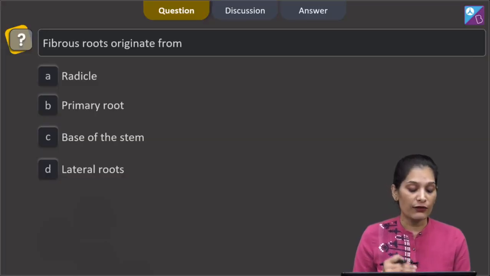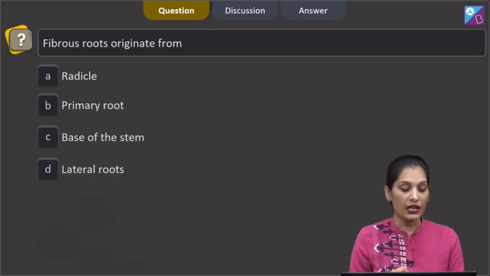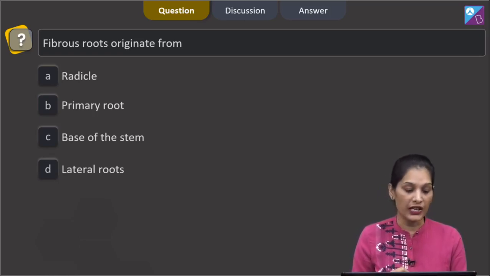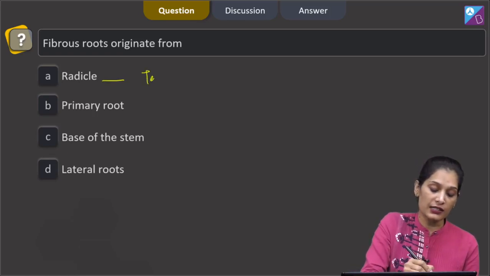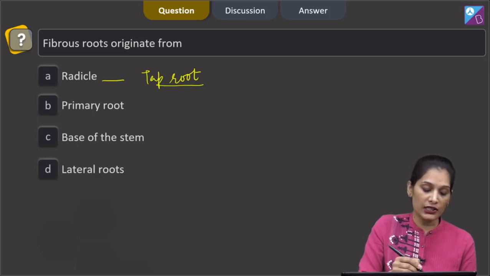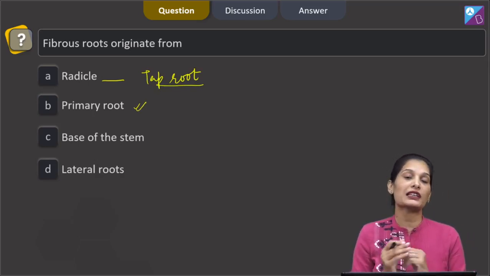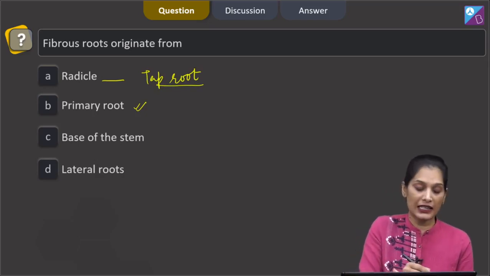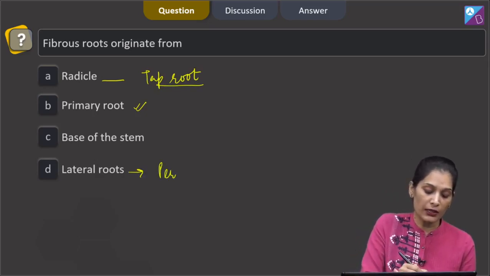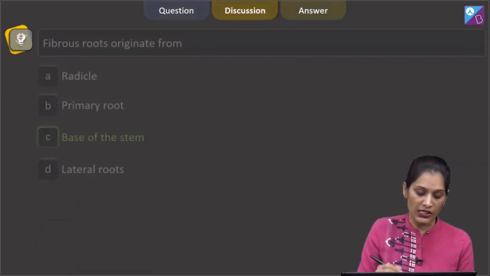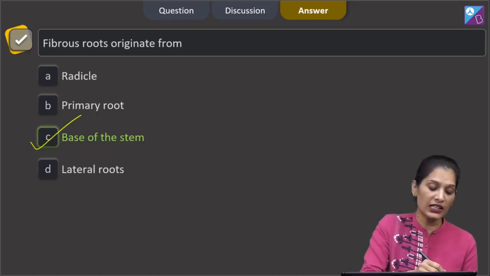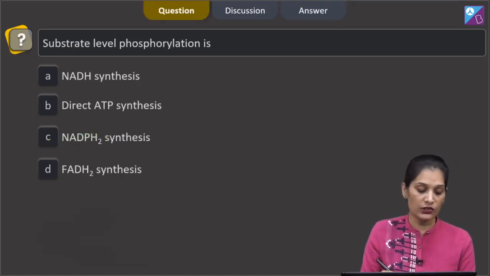This question says fibrous roots originate from. Fibrous roots originate from the base of the stem. The taproot arises from radicle, and this forms initially the primary root, and the primary root forms the lateral branches. The lateral roots arise from the pericycle. So the correct option for the given question is option C, that is base of the stem. Let's move to the next question.